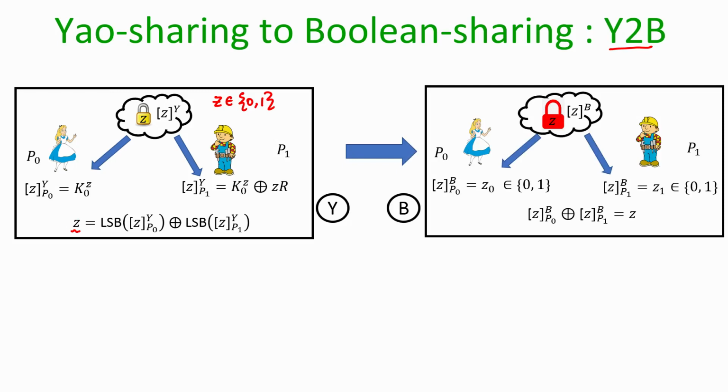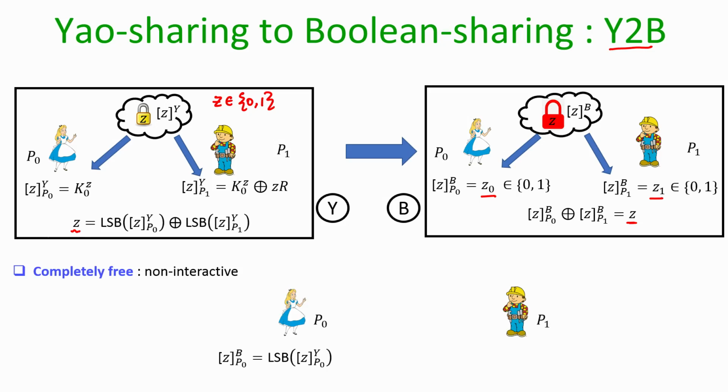We now want to do the following: without disclosing the value of the bit z, we want to compute for Alice her GMW share, and for Bob his GMW share, which are random GMW shares, such that if we XOR them, that gives us the same value z, which is Yao secret shared. That is the output we require here. It turns out that this conversion is completely free, it is non-interactive, it does not require any interaction between Alice and Bob.